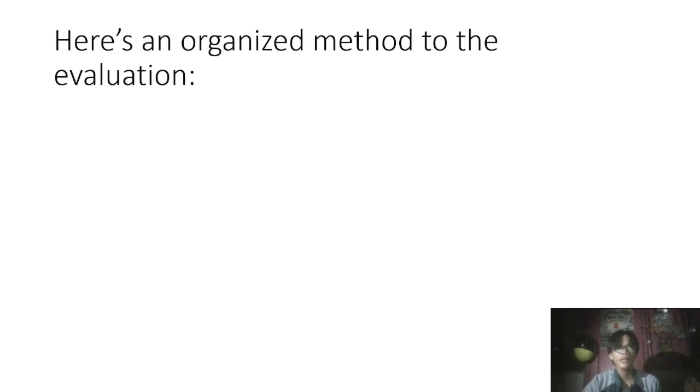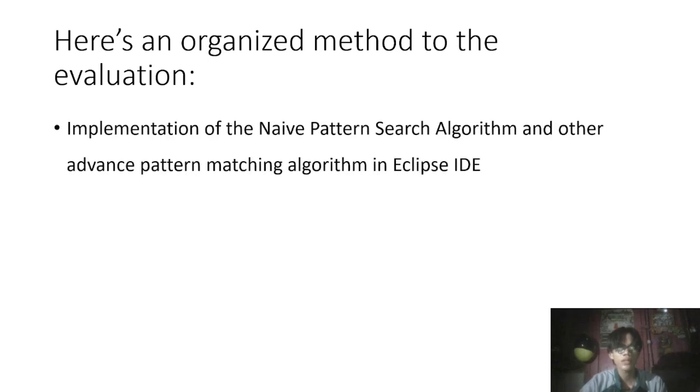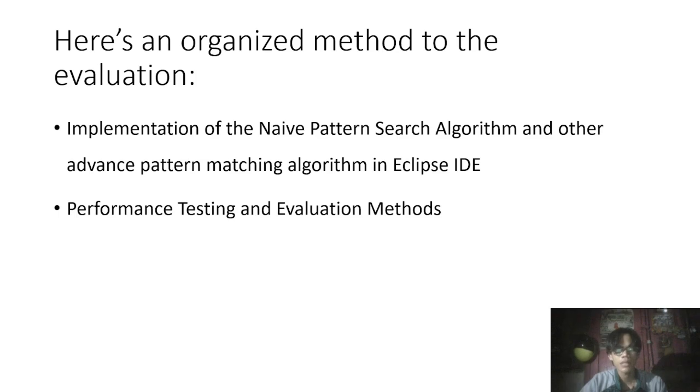So here's an organized method of evaluation. First is the implementation of the naive pattern search algorithm and other advanced pattern matching algorithms in the Eclipse IDE. The second is to perform the testing and evaluation methods.